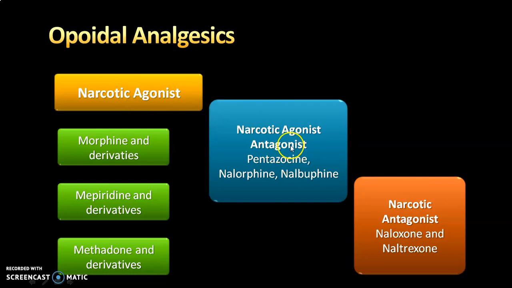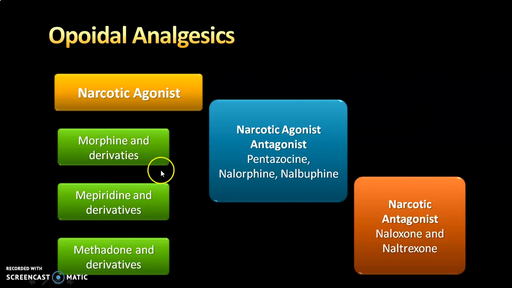As such, in therapy, we are not using agonist and antagonist, because you'll be getting two kinds of effect. At one receptor, you are getting agonist activity, and on the remaining two receptors, you are getting antagonistic activity, isn't it? So as such, we are not using agonist and antagonist, but of course we are using narcotic antagonists.